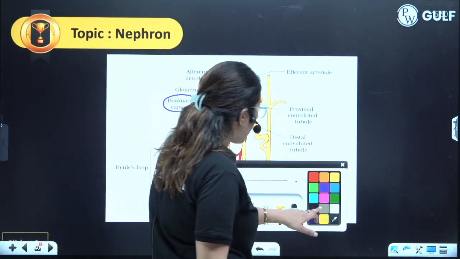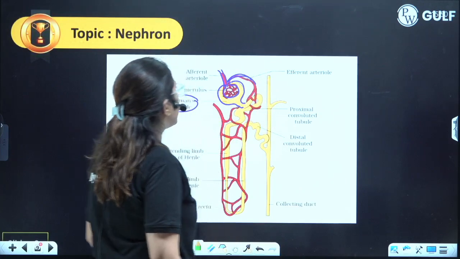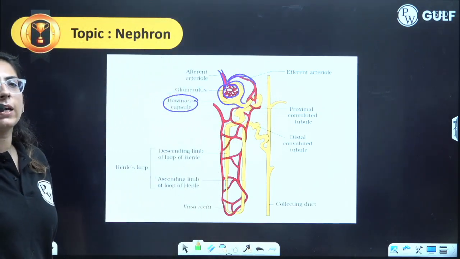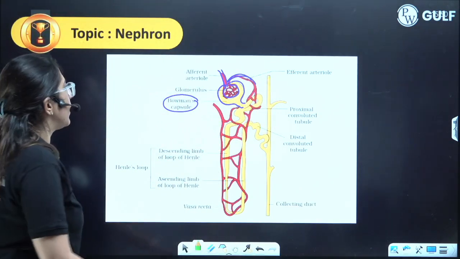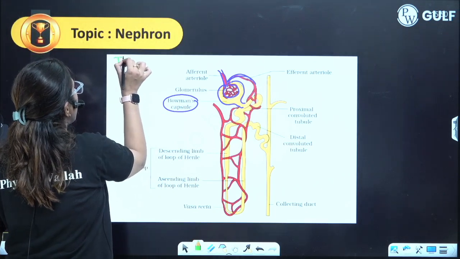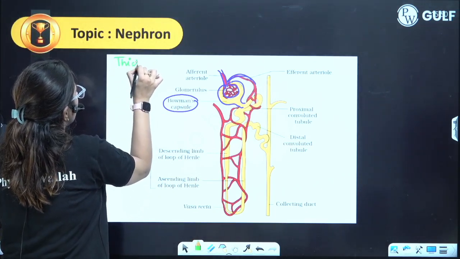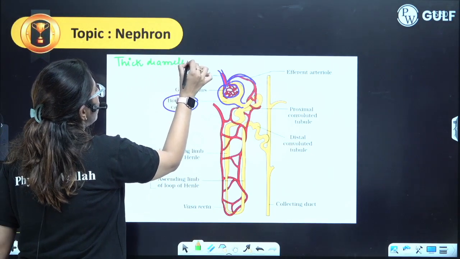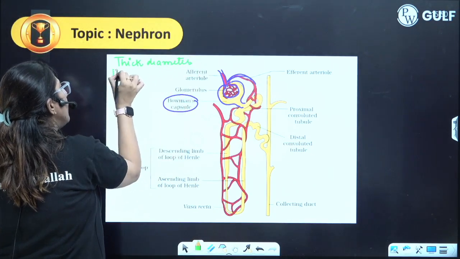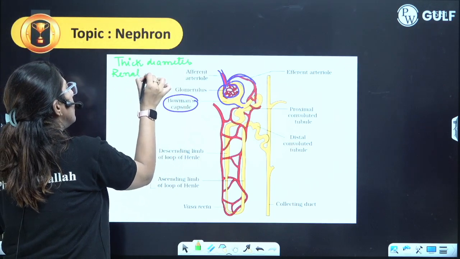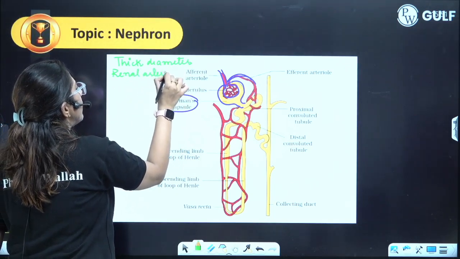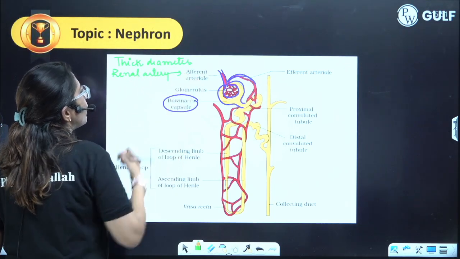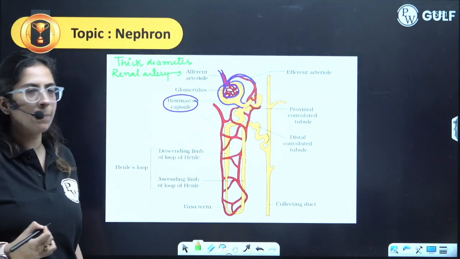So the question comes, what is the afferent arteriole? The afferent arteriole is that arteriole which is thick in diameter. And you know from where it is coming? It is a part of the renal artery. A branch of the renal artery comes in the form of an arteriole over here.